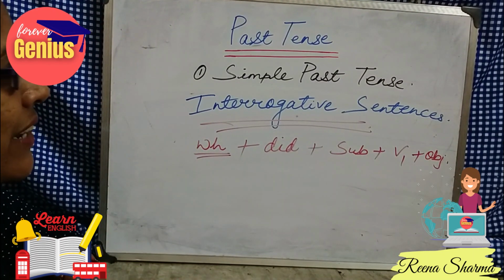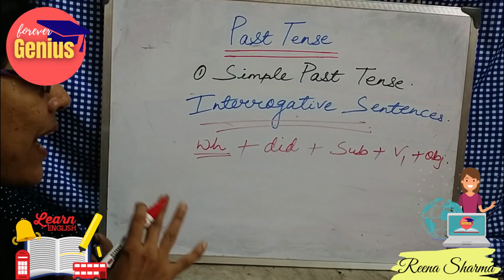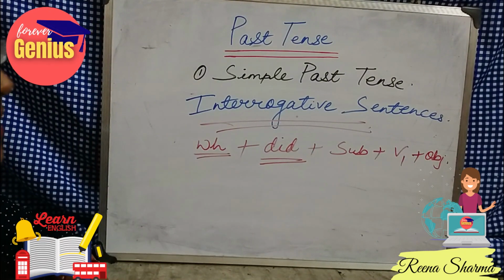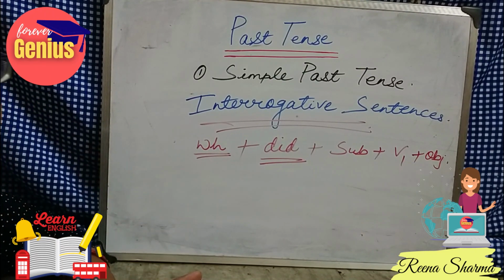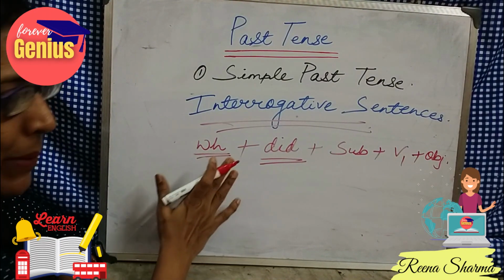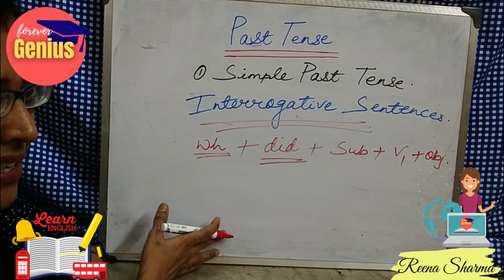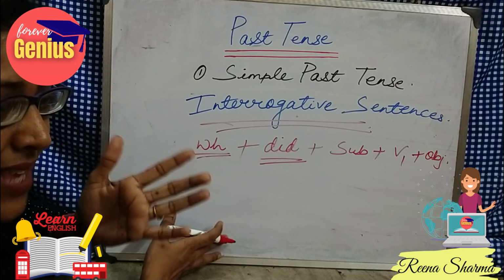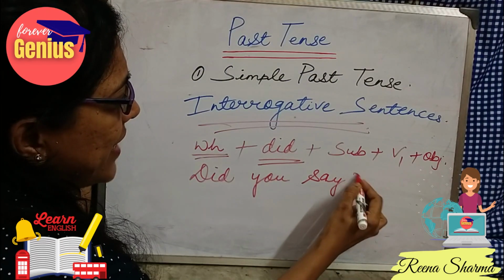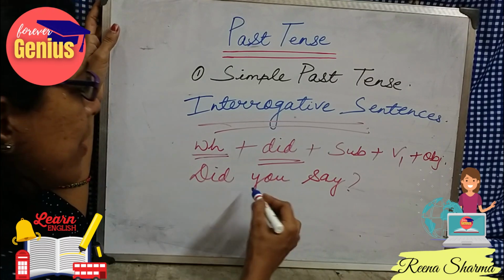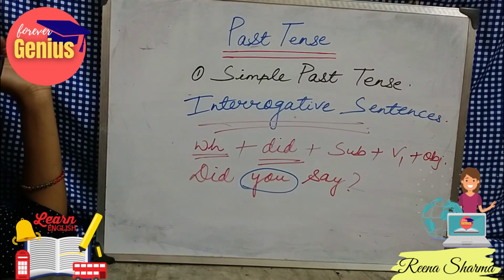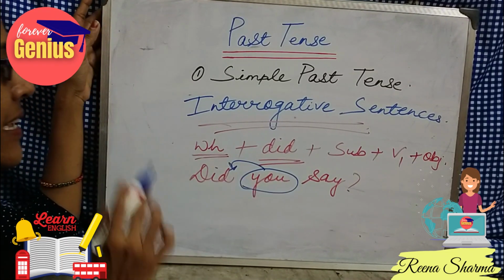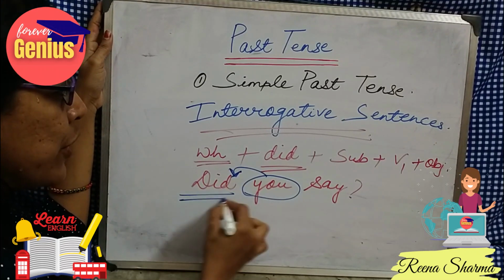But in case of interrogative, we can find one more thing. Sometimes the question can start with did. When do we start a question with did? When we can simply answer a question with yes or no, then we do not have to use the WH family. Let's take some examples so that it will clear our concept. So, did you say? From this sentence it is understood that something was asked to him to say, and the person is asking whether he said or not. So, did you say?